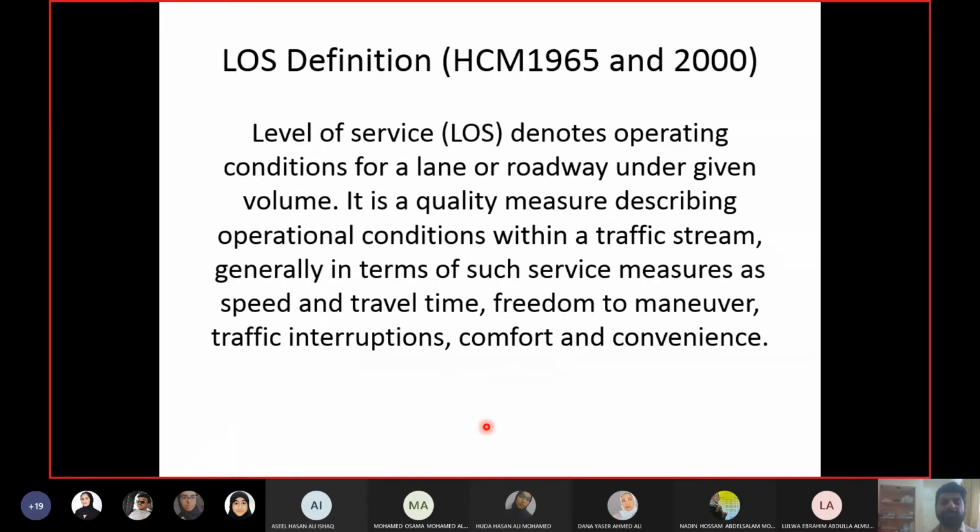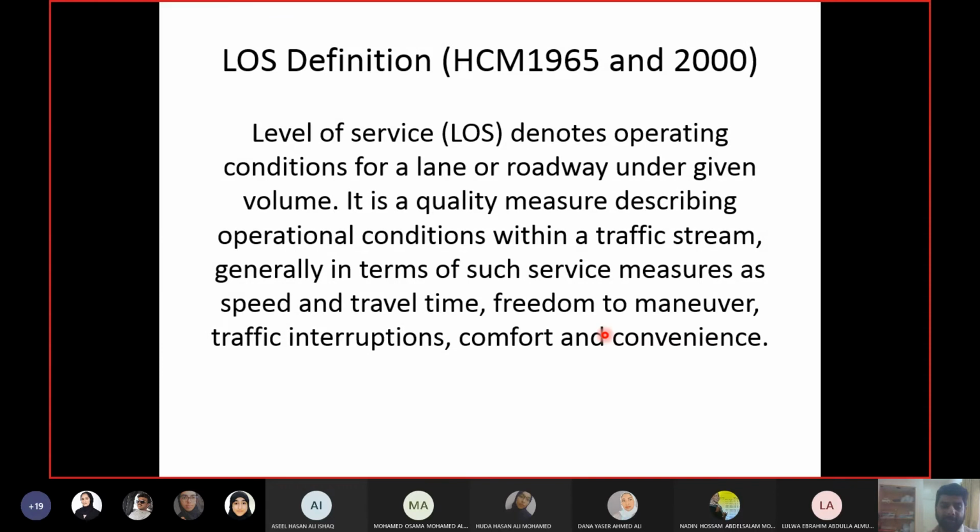So let us define level of service. This is the official definition. It denotes the operating conditions for a lane or roadway under given volume. What are the operating conditions for the drivers in a lane or a roadway under given volume? This quality measure describes the operational conditions for a traffic stream, and they include all these factors. Operational conditions means speed, travel time, freedom to maneuver, traffic interruptions, comfort and convenience. All these things are part of operational conditions, or they can improve or degrade the operational conditions.